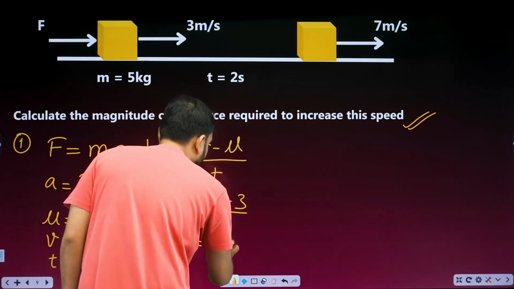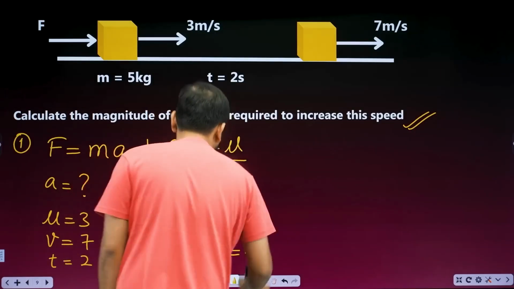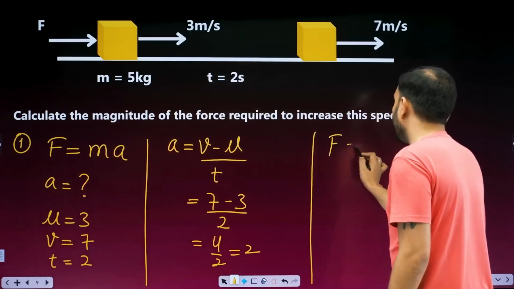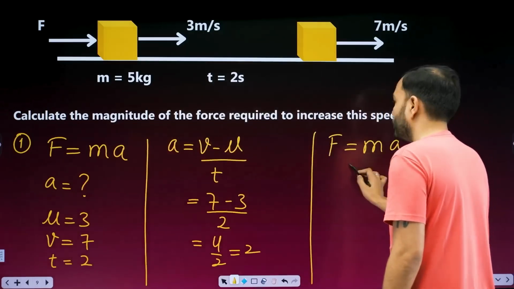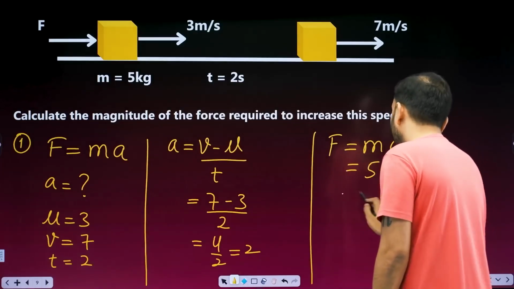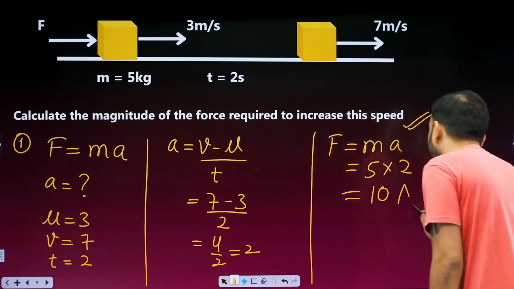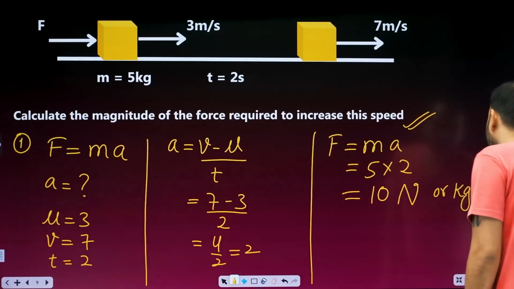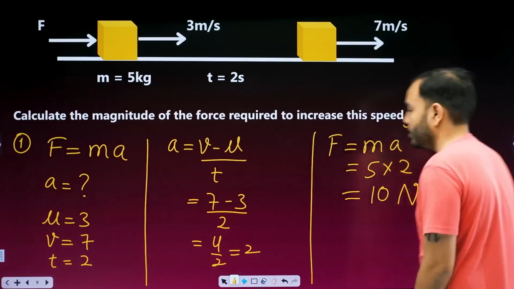2. So 4 upon 2. How much is it? It is 2. Everything is in SI units. Now I have to calculate the force. F is equal to ma. How much is mass? 5. How much is a? 2. 5 into 2, 10. What's the unit? SI unit, Newton. Or you can write kg meter per second square.